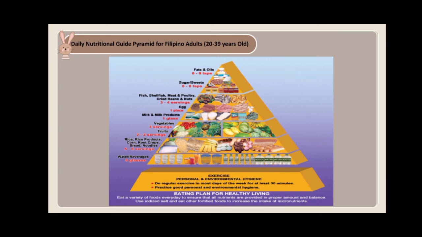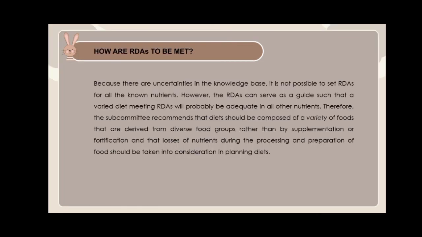We should eat a variety of foods every day to ensure that all nutrients are provided in proper amount and balance. How are these to be met? Because there are uncertainties in the knowledge base, it is not possible to set RDAs for all the known nutrients.